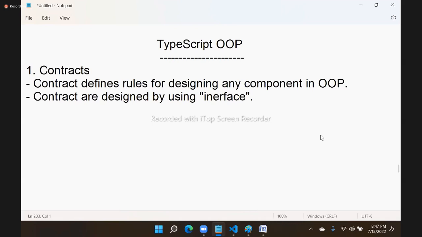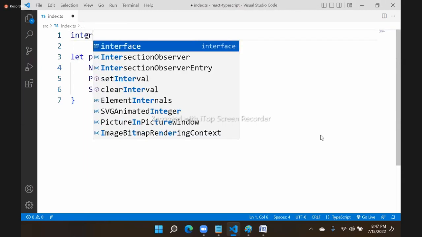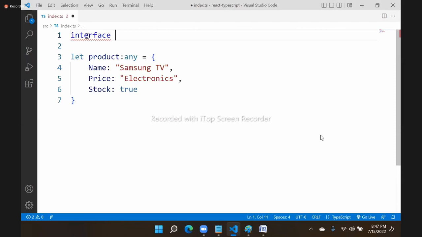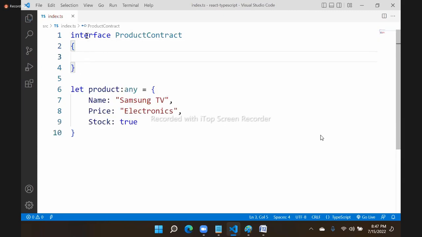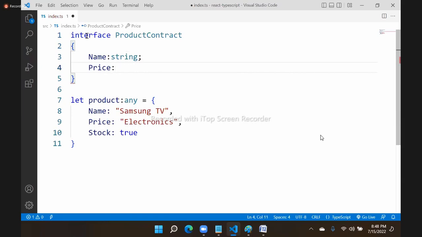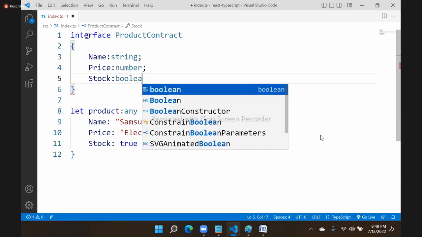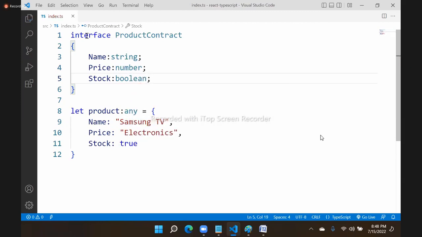It is used to design contracts. What is a contract? A contract contains rules. It defines rules for your component. That means you see now, I am designing a contract. How to design a contract? Interface name, any name. I will give ProductContract. Any name you can give. And what are the rules? Name must be a string type, and price must be a number type, and the stock must be a Boolean type.